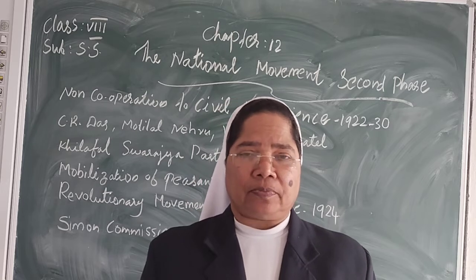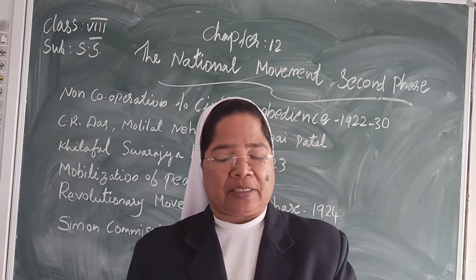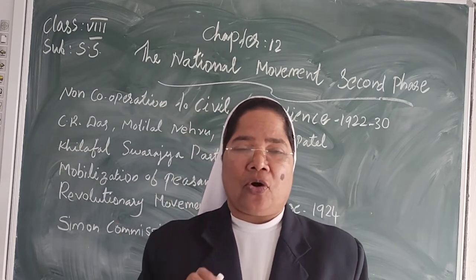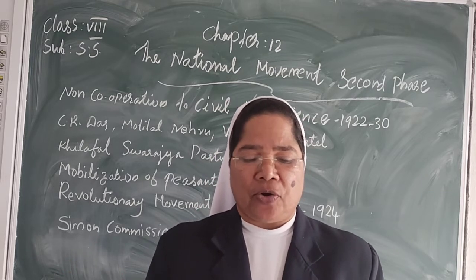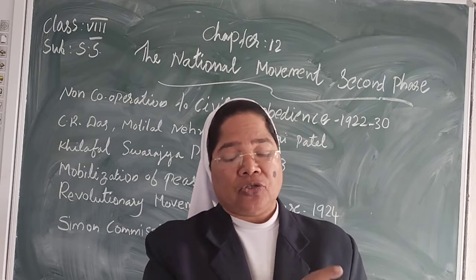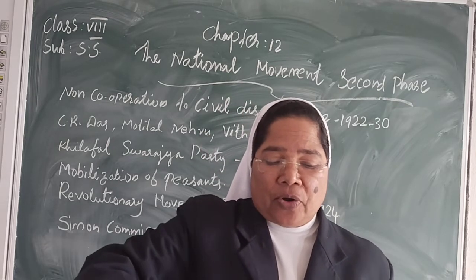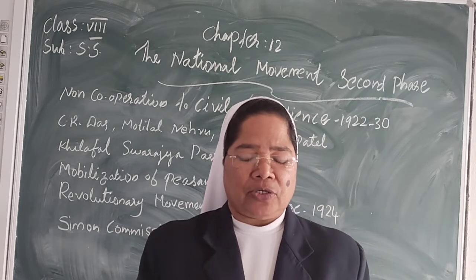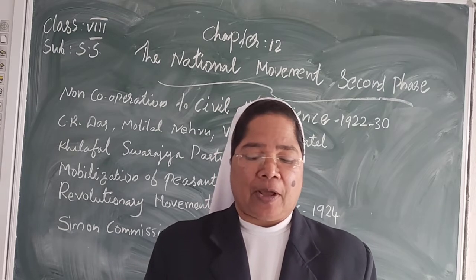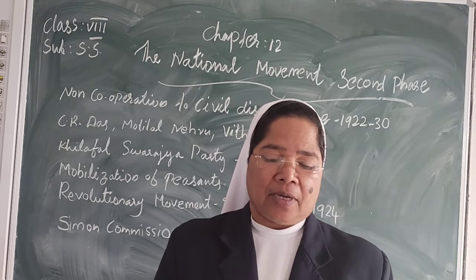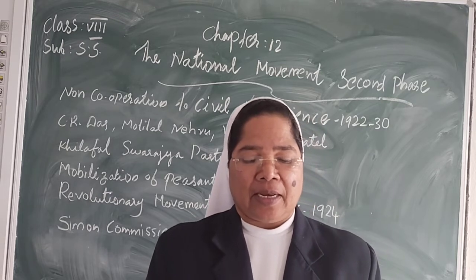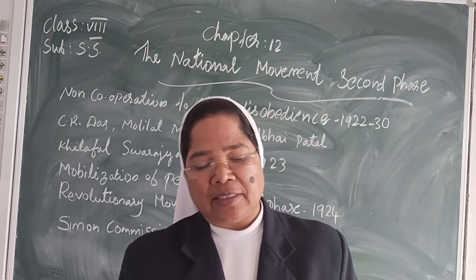The second group, there are two groups I said, was called the No-Changers. They opposed joining the councils. This group wanted to undertake a constructive program. This group was led by Vallabhbhai Patel, C. Rajagopalachari and Rajendra Prasad.